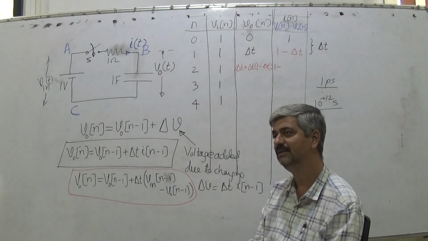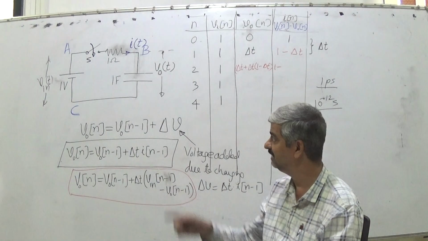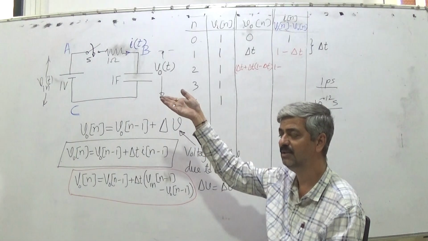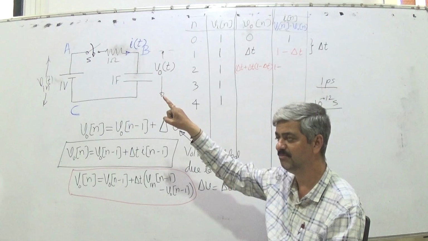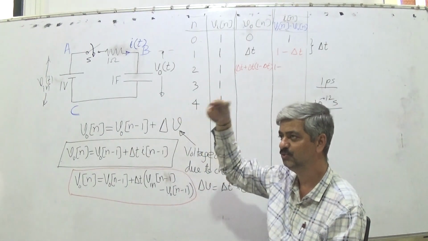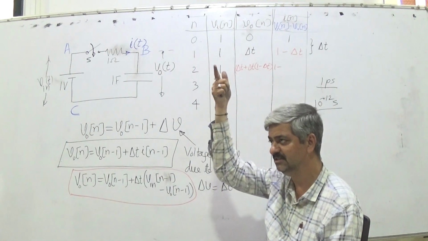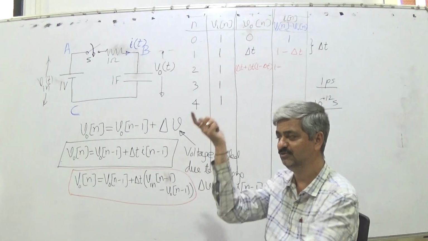Initially there was more current, so voltage was increasing. Now as voltage increases, what is the reason of the current? Input voltage minus output voltage upon resistance.